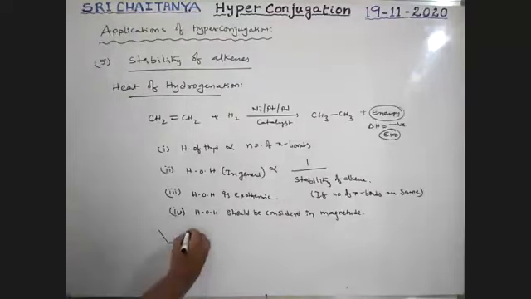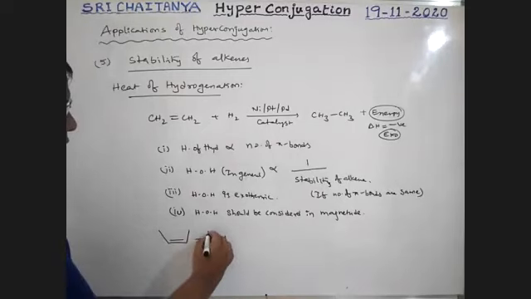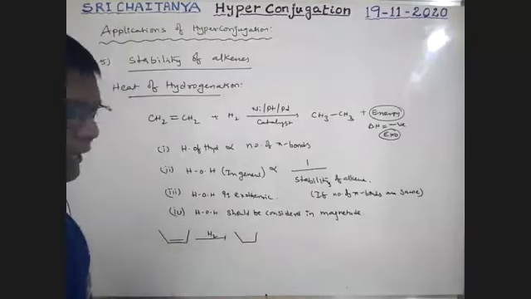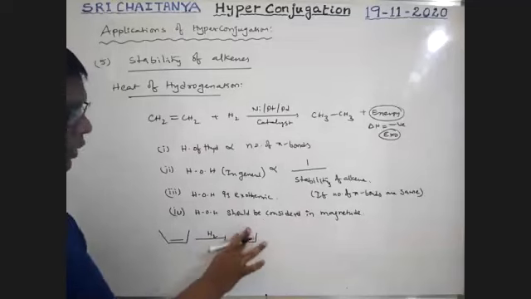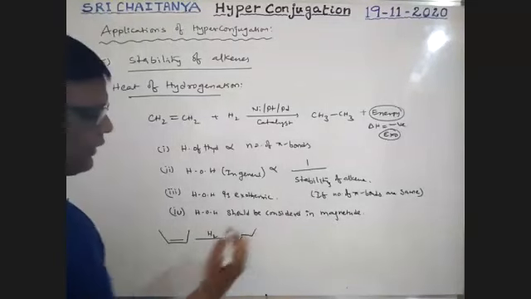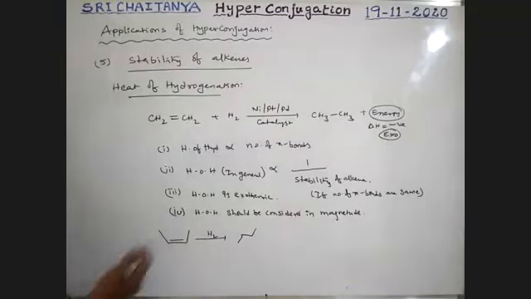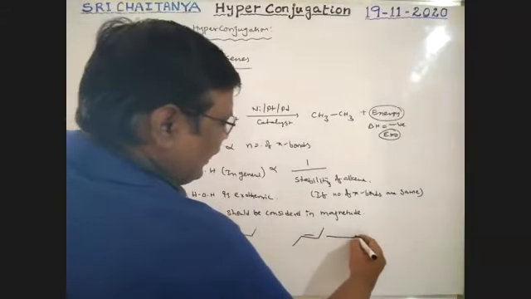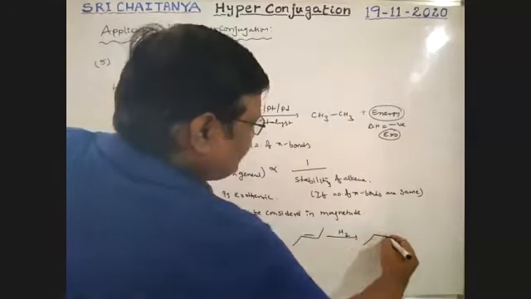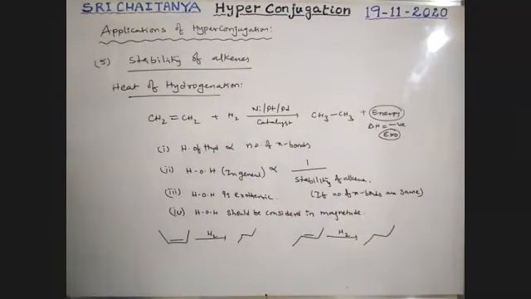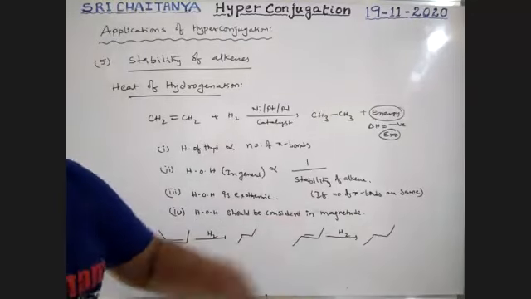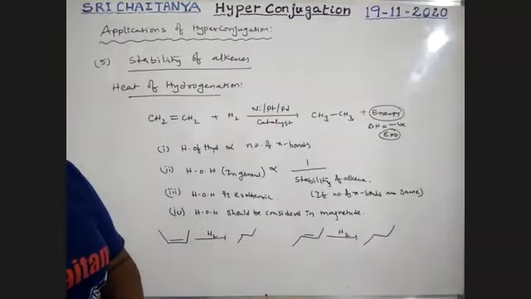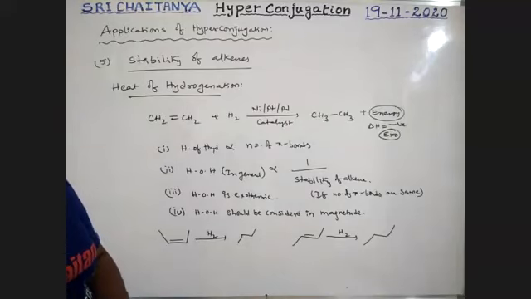If we take a compound, heat of hydrogenation gives an alkane with sp3 carbons. If we take the trans compound also, after hydrogenation it gives an alkane. Same conditions are applicable. Either cis or trans compound, finally it gives an alkane with sp3 hybridization at each and every carbon.